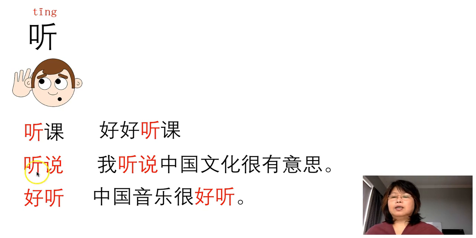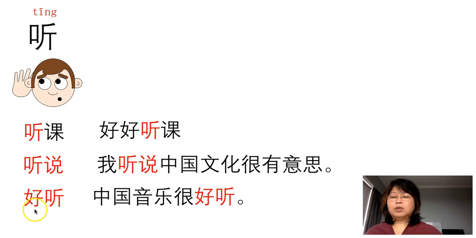听说 means hear people say, that's heard. 我听说中国文化很有意思. I heard Chinese culture is interesting. 好听, what does it mean? 好听 is good to hear, yes. So your ears feel great after you hear. So that means the music is beautiful.